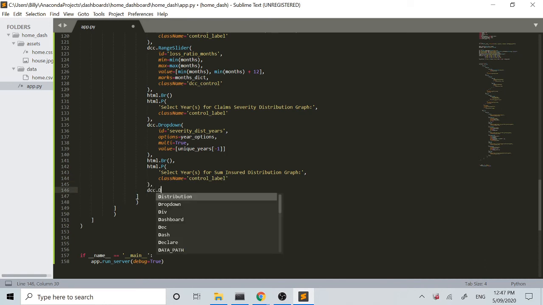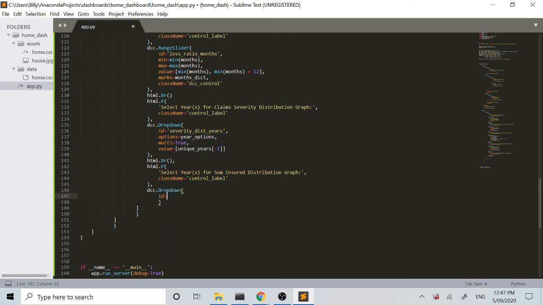Another drop down, so dcc dropdown. ID, we'll call this one sum insured years. Options equals year options again. Multi equals true, and value equals unique years, and we'll put in 2019 again there.